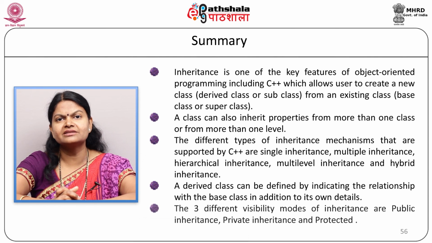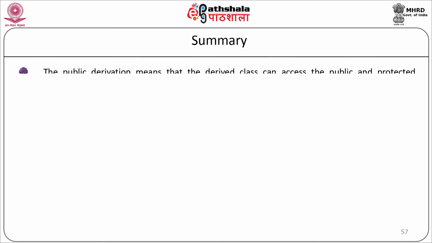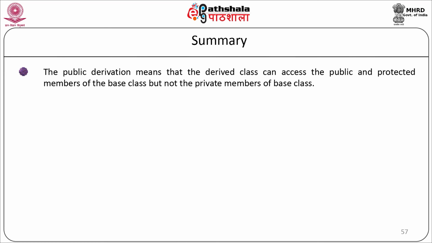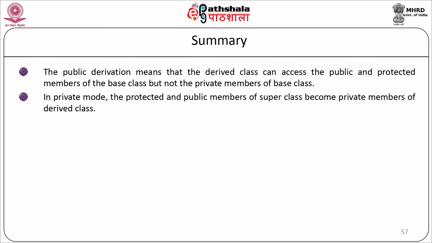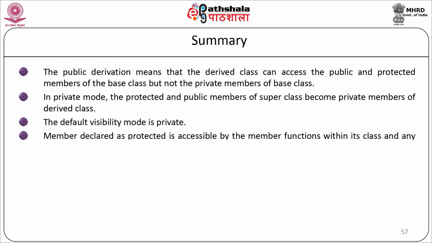In inheritance, there are three types of visibility modes. Those are public, private and protected. The public derivation means that the derived class can access the public and protected members of the base class, but not the private members. In private mode, the protected and public members of the superclass become the private members of the derived class. The default visibility mode is private. A member declared as protected is accessible by the member functions within its class and any class immediately derived from it.